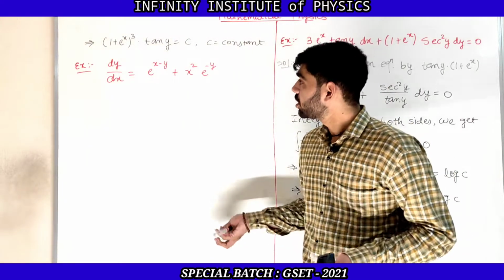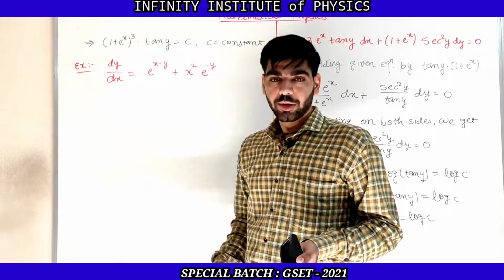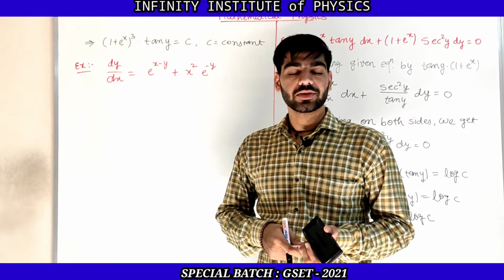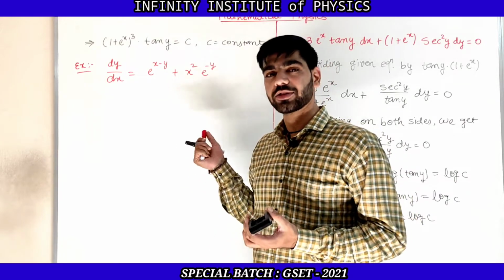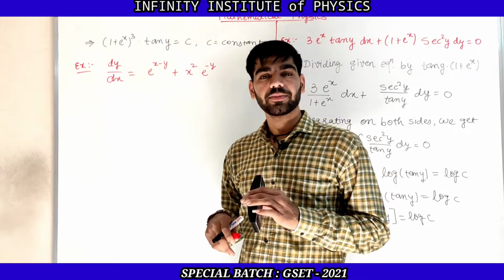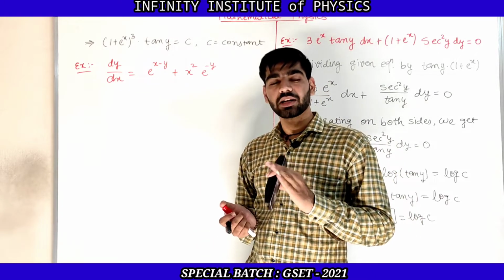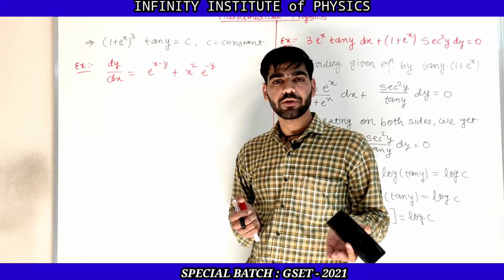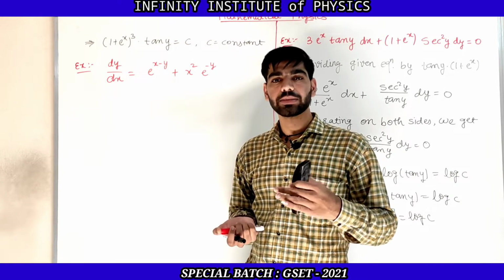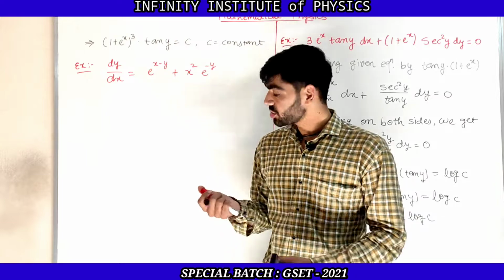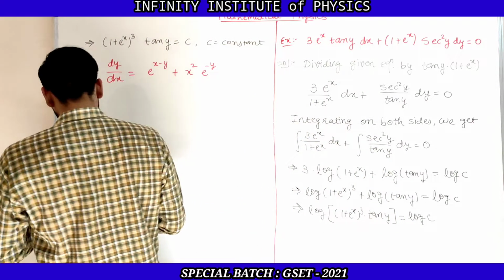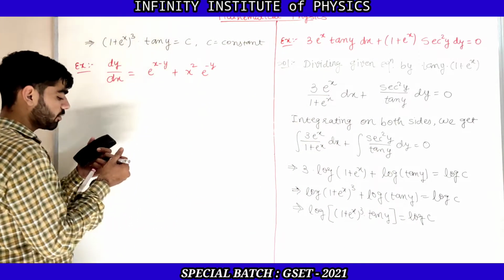Now this is not in the form of M dx plus N dy. So first of all, let us convert this equation into the form of M dx plus N dy, and then we can see whether we can convert it into variable separable form or not. So let us convert this into the M dx plus N dy form.